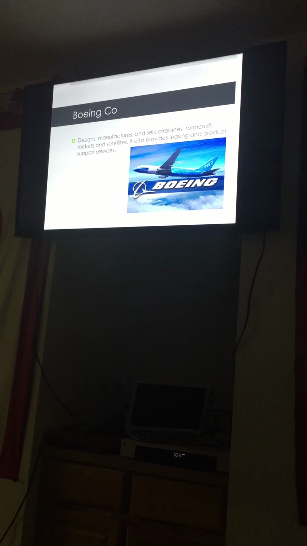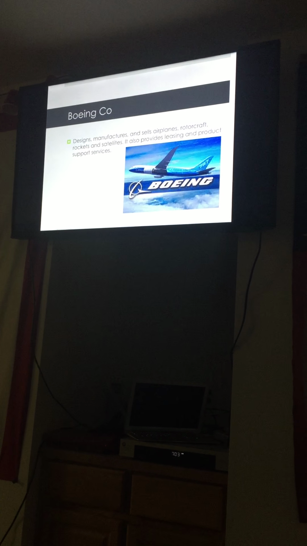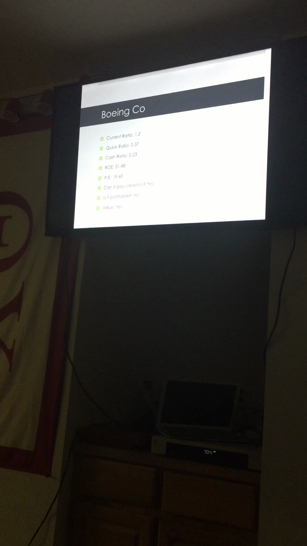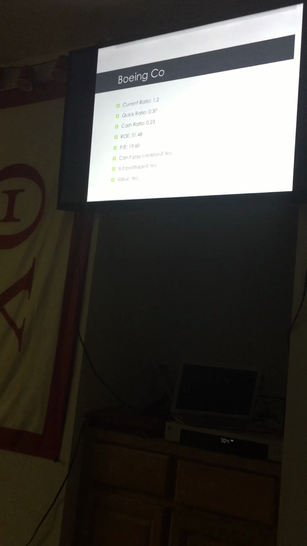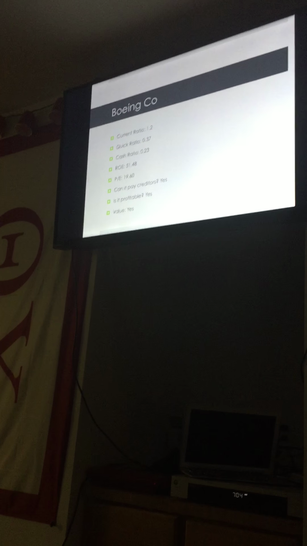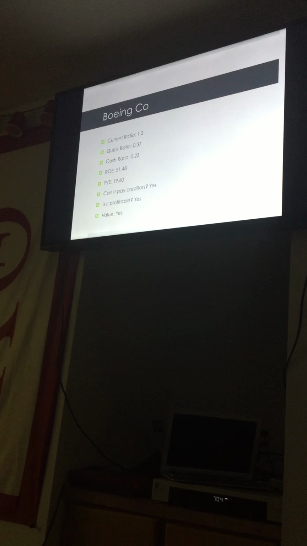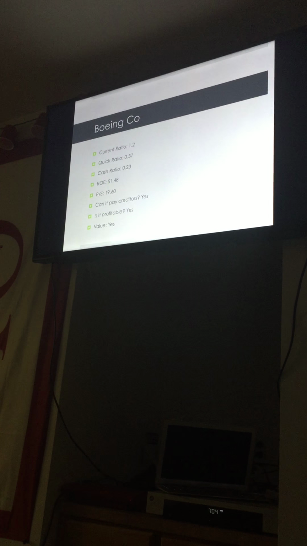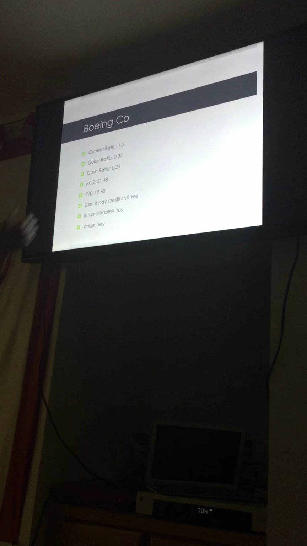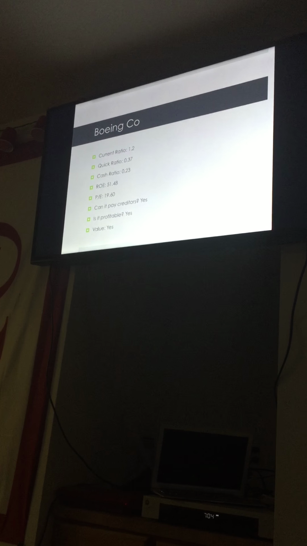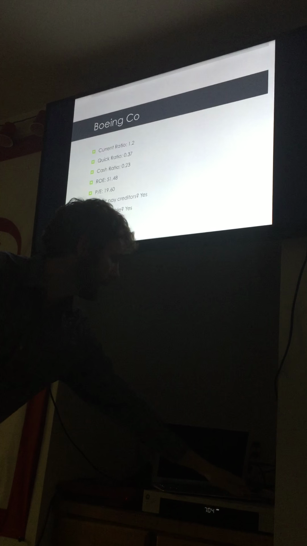Next we have Boeing. They design, manufacture, and sell airplanes, rotorcraft, rockets, and satellites. It also provides leasing and product support services. One of the largest companies in the world, actually. They have a current ratio of 1.2, quick ratio of 0.37, and a cash ratio of 0.23. Their ROE is very high at 51.48. Their price to earnings ratio is a little bit lower than the industry average at 19.6. But obviously, with the return on equity, it's a very valuable company, very safe company to invest in if you're looking for a higher return per dollar invested.